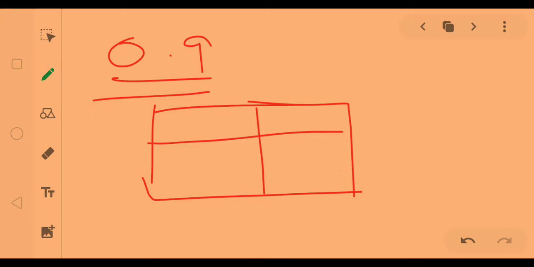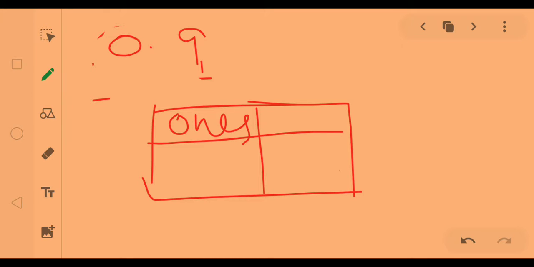The first place is the whole number part, the ones or unit place, and after that the tenths place. So 0 in the ones place, 9 in the tenths place.